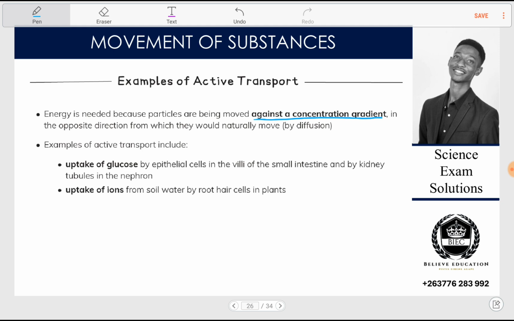That movement is said to be against the concentration gradient. So it's opposite to the direction that they would naturally move, which was by diffusion.